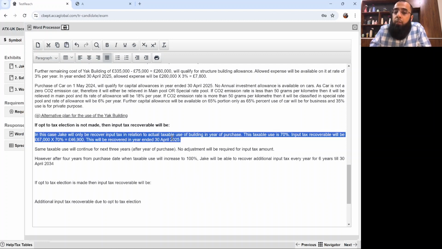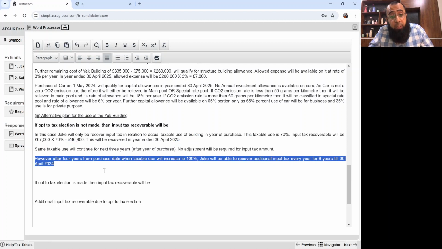Like year end was 30th April 2025, that was the first year. Then 26, 27, 28, 29, 30, 31, 32, 33, and 34. So for 6 years, you will be able to recover additional input tax.